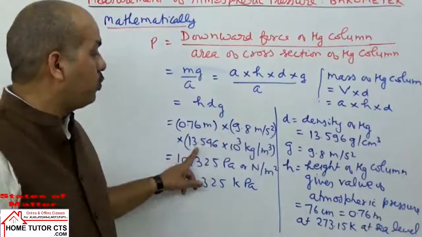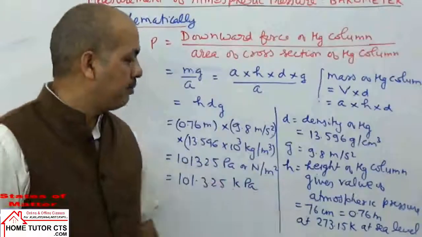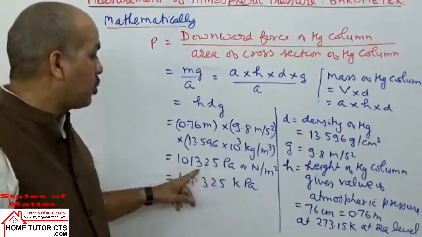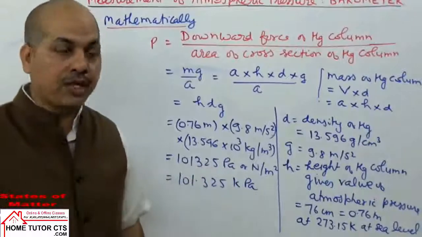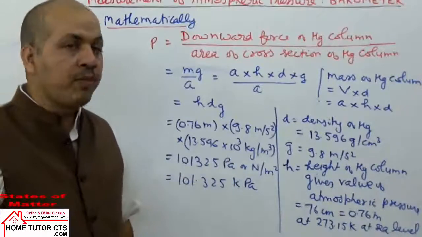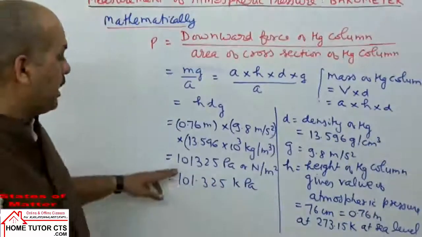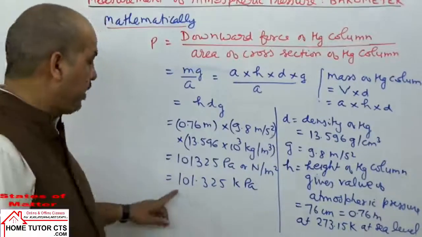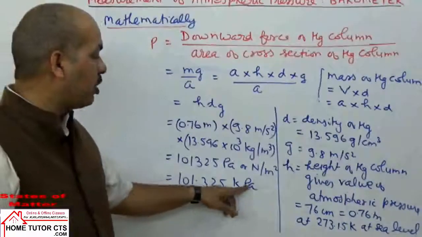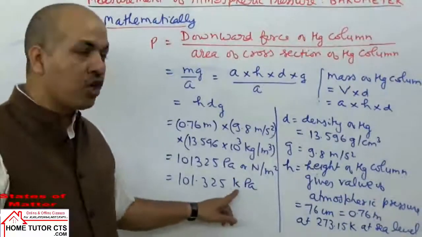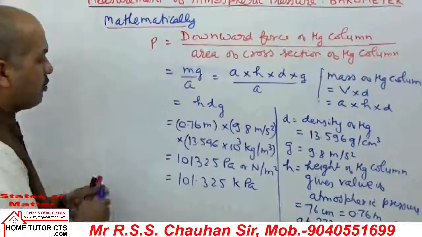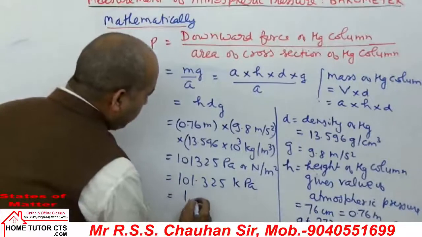We convert density to kg per cubic meter, and then on calculation the pressure of atmosphere comes to 101325 pascals, or Newton per meter square. Dividing by 1000, we get the value 101.325 kilopascals. kPa means kilopascals, and this is what we can take as 1 atmosphere.